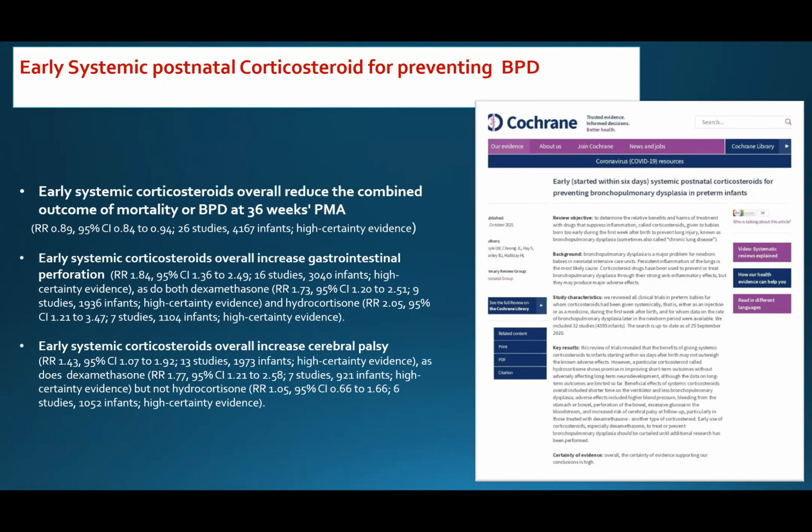Here is the evidence of early systemic postnatal corticosteroid for preventing bronchopulmonary dysplasia in Cochrane reviews. Early systemic corticosteroid showed an overall reduction in the combined outcome of mortality or bronchopulmonary dysplasia at 36 weeks postmenstrual age. But unfortunately, it was associated with increased gastrointestinal perforation and also increased cerebral palsy, especially with high dose dexamethasone in early life, less than 7 days of life.